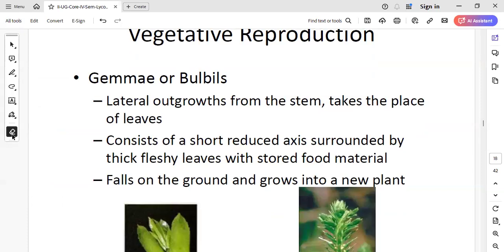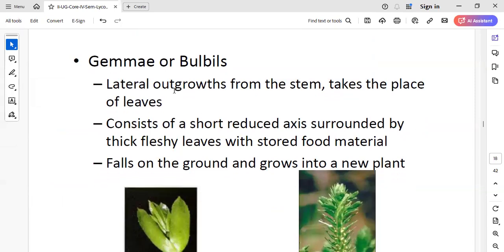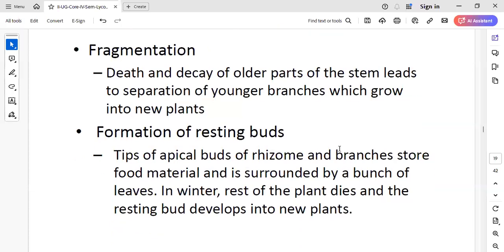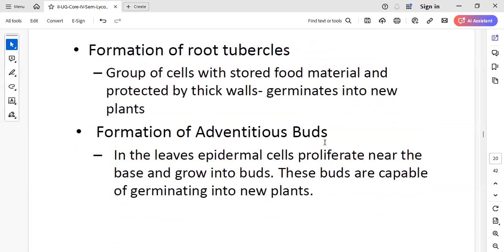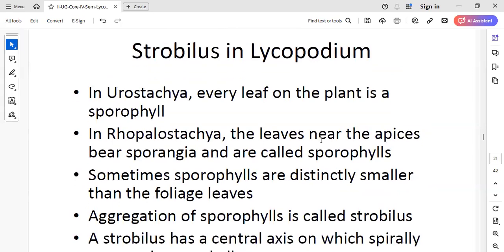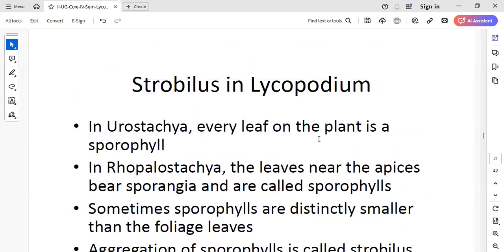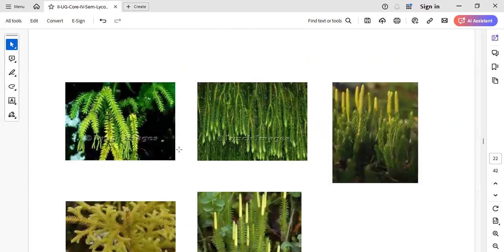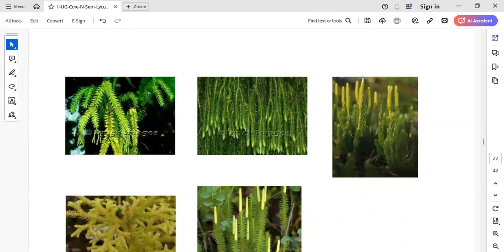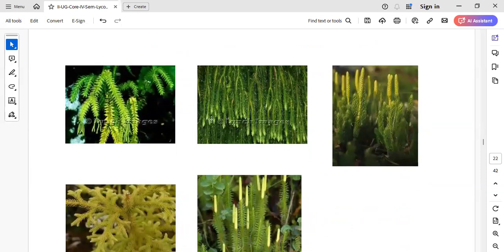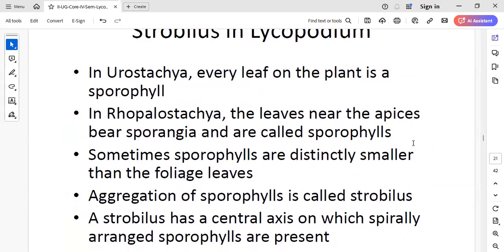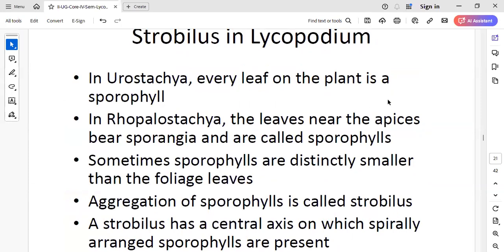Right. Fine. So here when you're talking about vegetative reproduction, it is produced with the help of gemmae or bulbils, either by fragmentation or by resting buds, tubercles, and all that. So next we are moving on to the strobilus. How is the strobilus in Lycopodium? I'll show you here. This is the structure of the strobilus. You can see the yellow colored ones at the top. Those are all called the strobilus. So what are the strobilus? Strobilus means what?